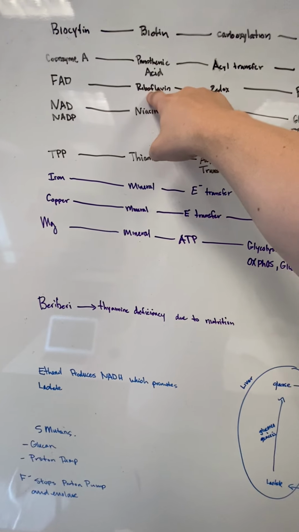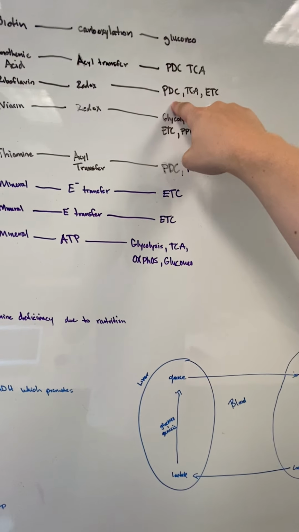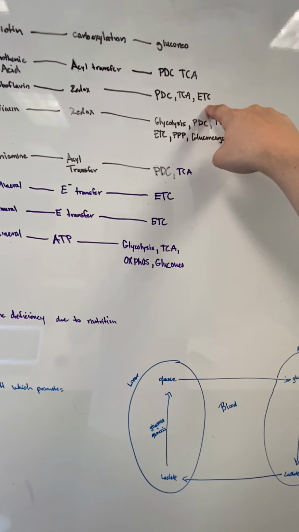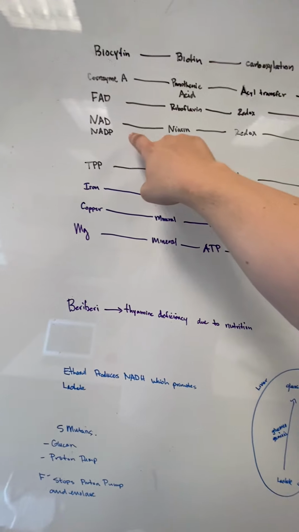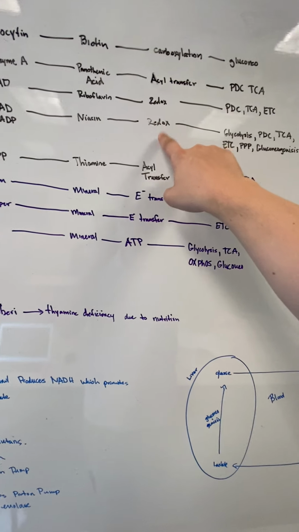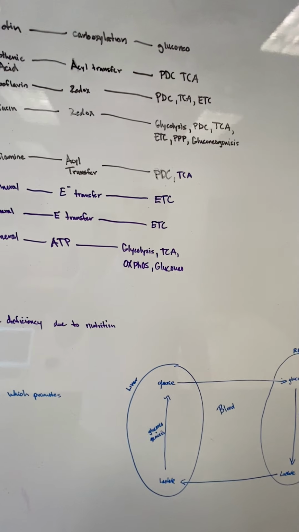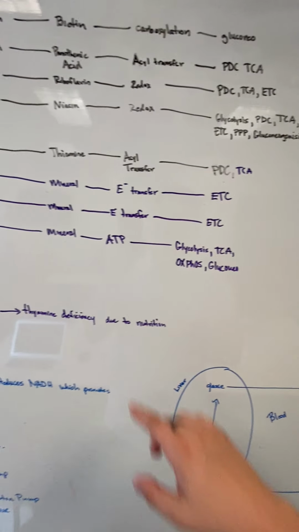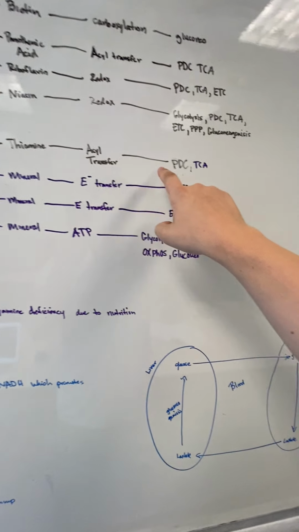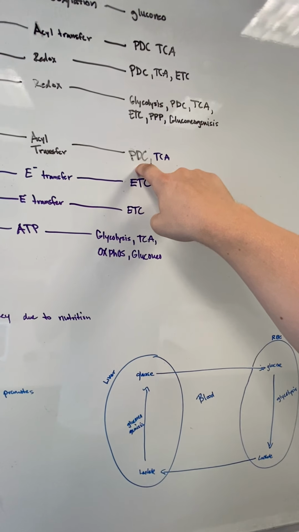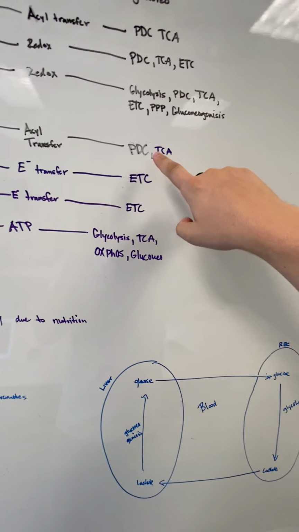FAD, just think of the F in riboflavin. It's redox reactions, but it is pretty much the same things as before, and then the electron transport chain. NAD, so niacin, redox reactions again, and anything that pretty much produces NAD is going to be in that part. TPP, this thiamine has an acyl transfer, and it is what converts, again, pyruvate to acetyl-CoA.